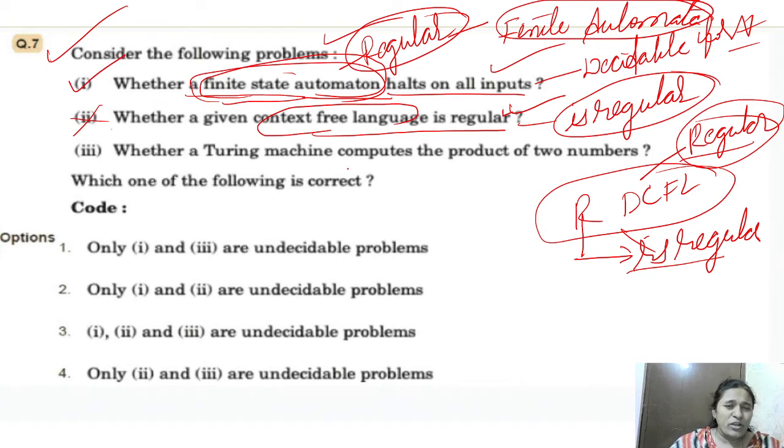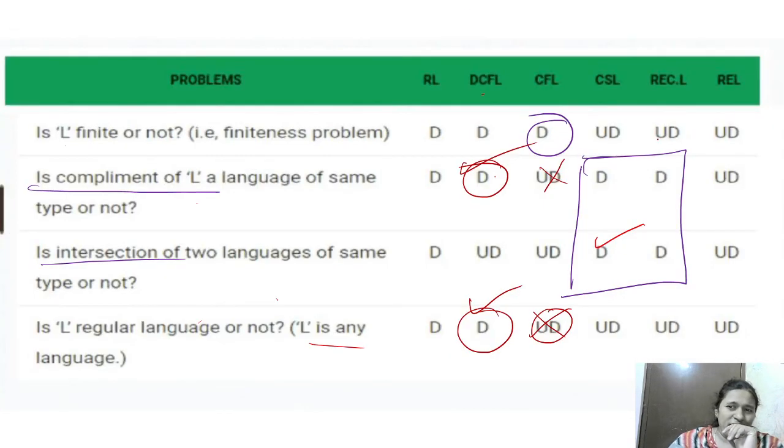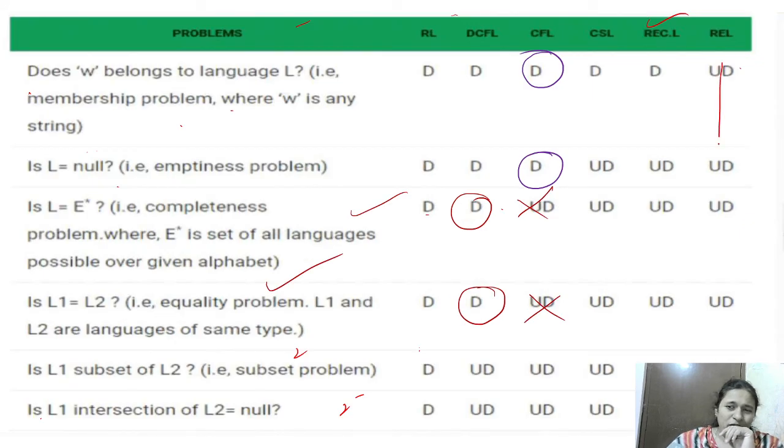Third one: whether a Turing machine computes the product of two numbers. For Turing machine, which means recursively enumerable language, nothing is decidable, right? You can observe here, in recursively enumerable, nothing is decidable.